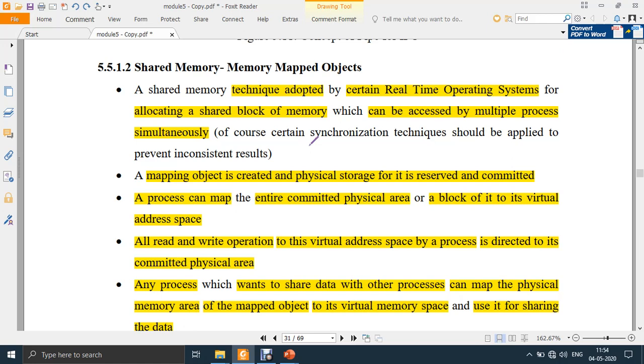There cannot be multiple clients in pipes. But here in shared memory, that is memory mapped objects, there can be multiple clients. It can be accessed by multiple processes simultaneously.